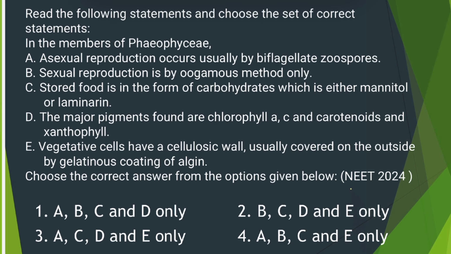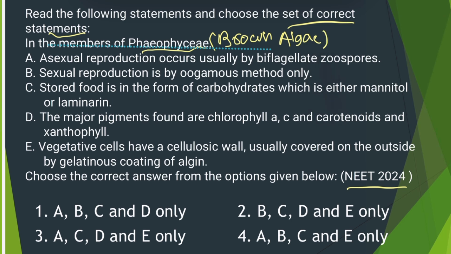Coming to the next question, it is from NEET 2024 and here there is a set of statements given and they are asking us to find the set of correct statements. Let's read all those statements and confirm which are the correct statements. All these statements are related to Phaeophyceae, which is nothing but brown algae. Now the first statement says asexual reproduction occurs usually by biflagellated zoospores. This is the correct statement.